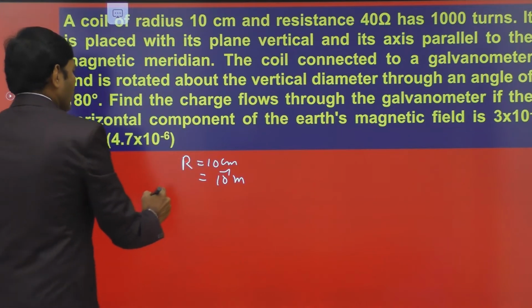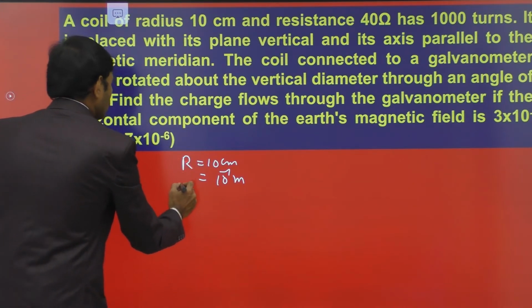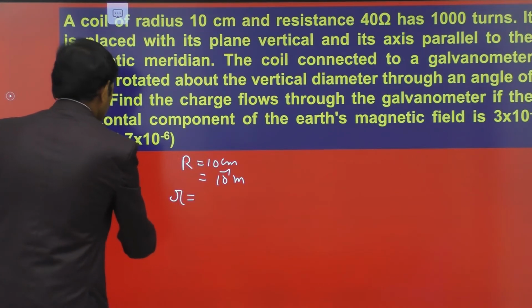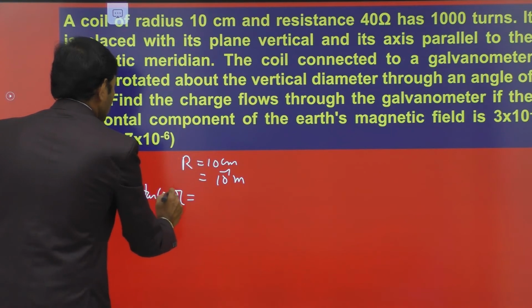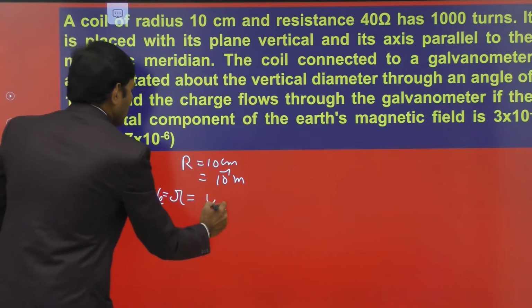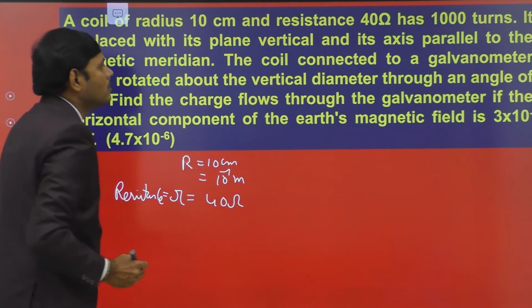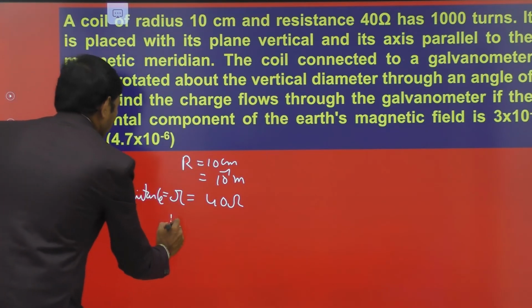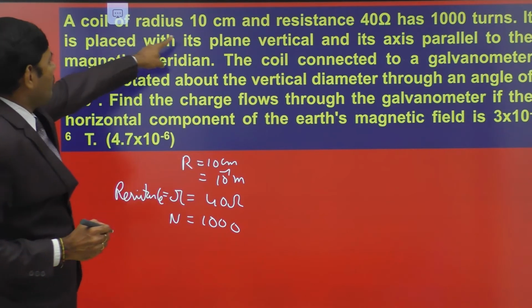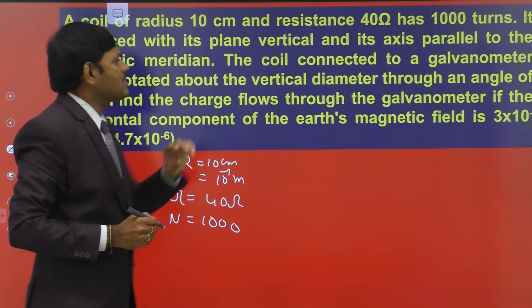And the resistance of the coil, let small r be the resistance. This is resistance, don't get confused: capital R is considered to be radius, and resistance small r is equal to 40 ohm. The number of turns in the coil is equal to 100.